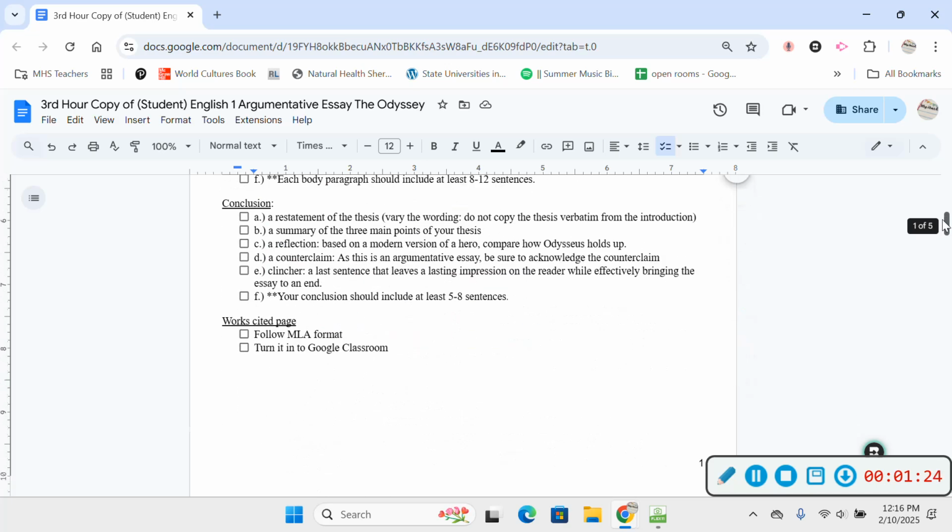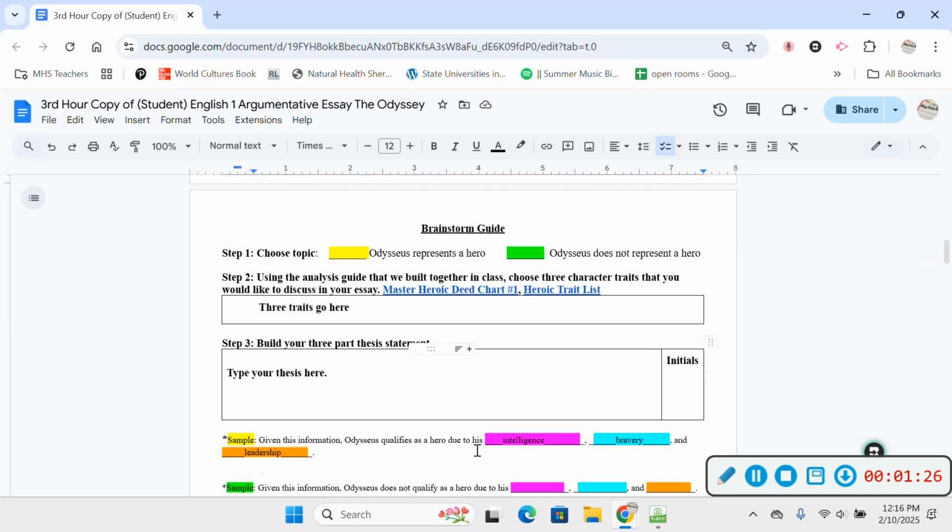For this one, right here is your brainstorm guide / graphic organizer. And so the first step is you need to choose whether you're going to go with Odysseus being a hero or Odysseus not being a hero. Once you've made that choice, the next thing you're going to do is you're going to brainstorm your top 3 reasons that you would be willing to write a body paragraph for each reason. You would write them right here.